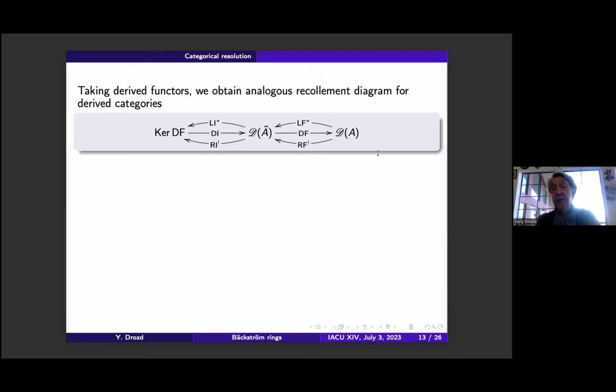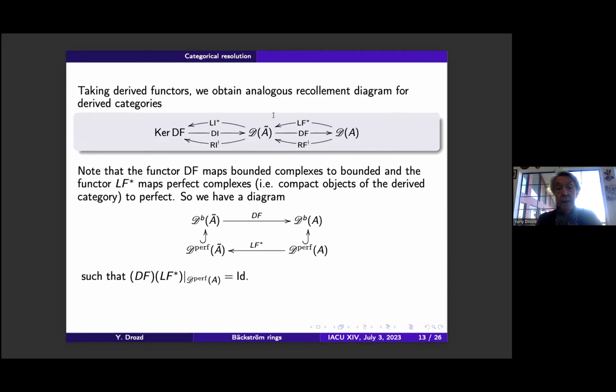Taking the derived functors, we will obtain analogous recollements for derived categories. And note that the functor DF, why do I write DF? Because F is exact, so we can calculate it componentwise on complexes.